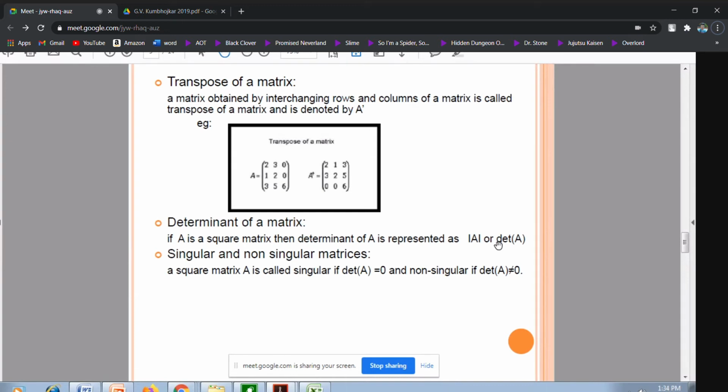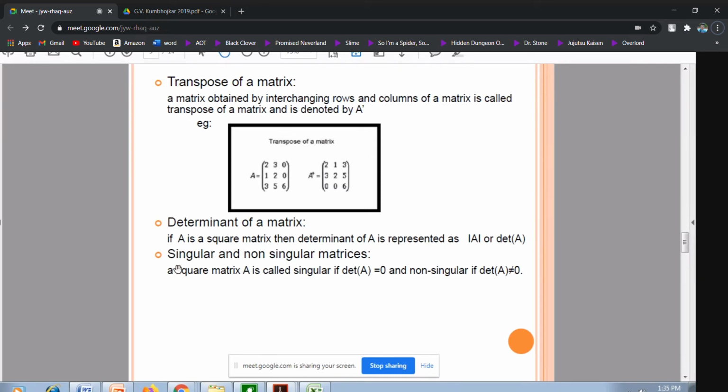Okay, I'm just getting a variety of answers, but the answer I expected was, for a certain matrix, whenever the transpose of that matrix is the matrix itself, A transpose is A, then I call that matrix a symmetric matrix. And whenever I have A transpose is minus A, then that matrix is a skew symmetric matrix. So A transpose is A is symmetric, A transpose is minus A is skew symmetric.